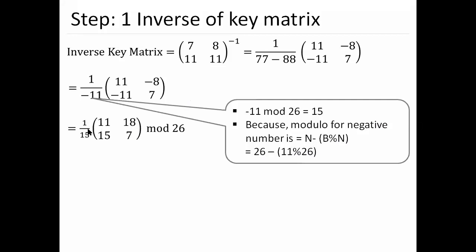So now what happens, 1 by 15, because modulo cannot be negative. So again what do we have? We have 1 by 15 and 11 by 15 and 18 by 18 and 7 modulo of 26. If we make the modulo of it, if we take the modulo of this.